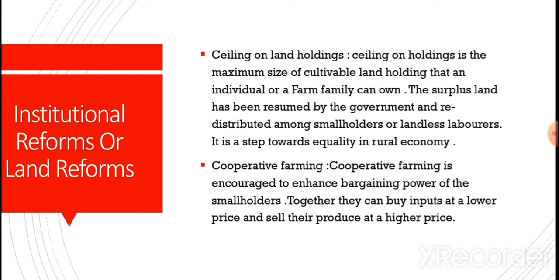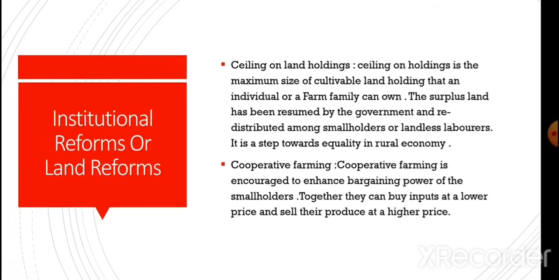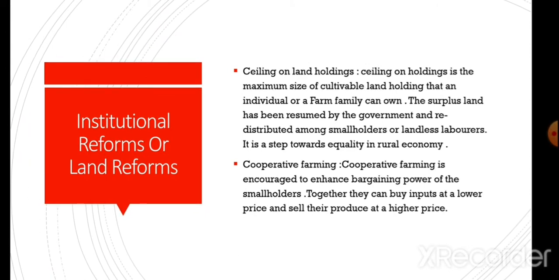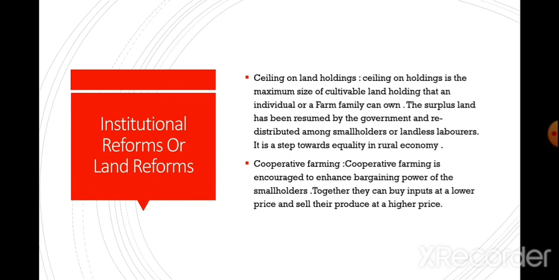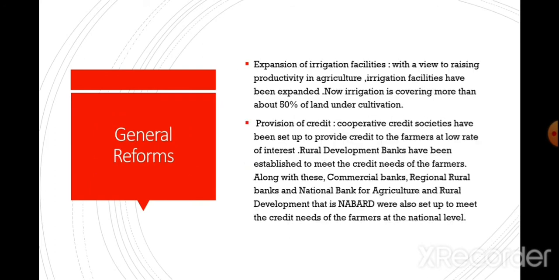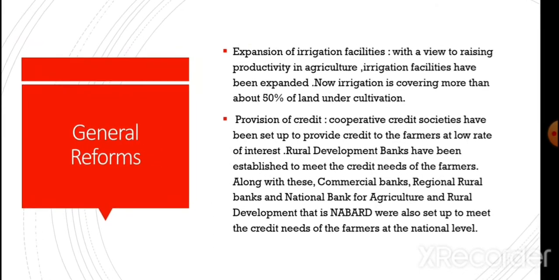It is a step towards equality in rural economy. Now, cooperative farming. Cooperative farming is encouraged to enhance bargaining power of the smallholders. Together, they can buy inputs at a lower price and sell their produce at a higher price. Cooperative farming is encouraged so that the farmers can get the best return of their produce.